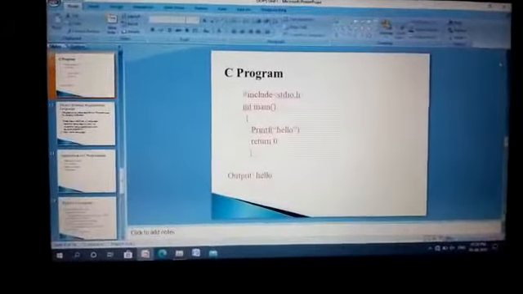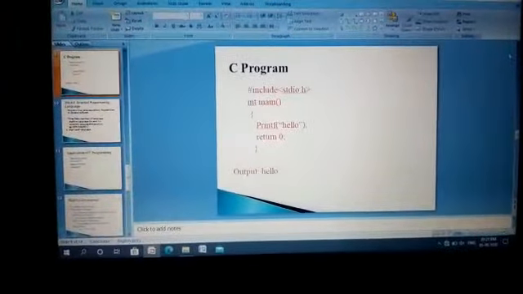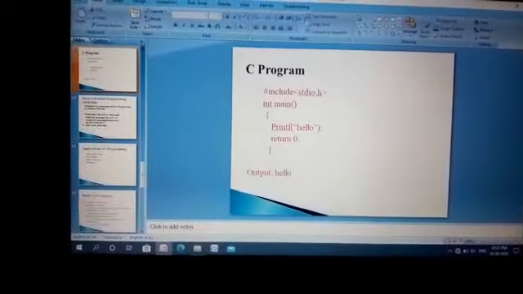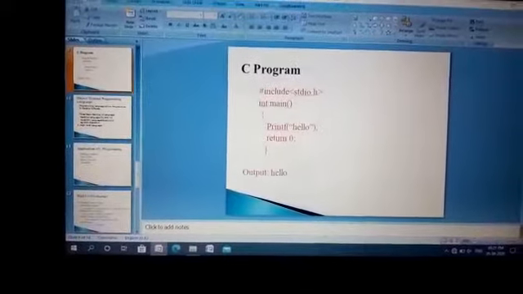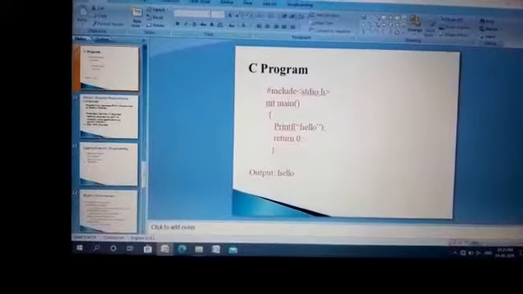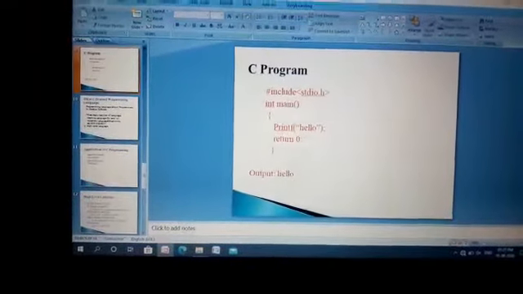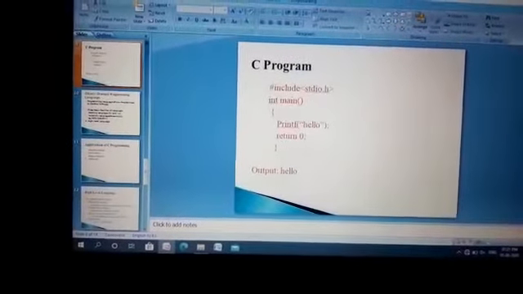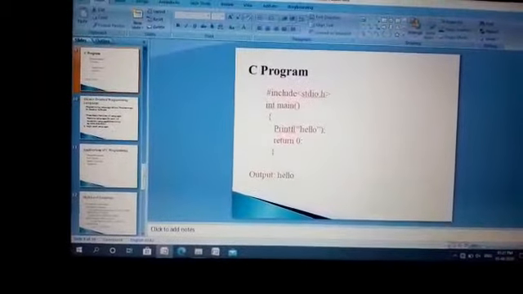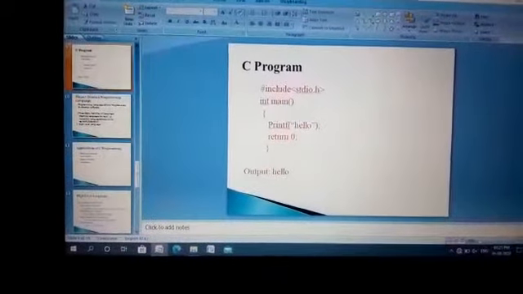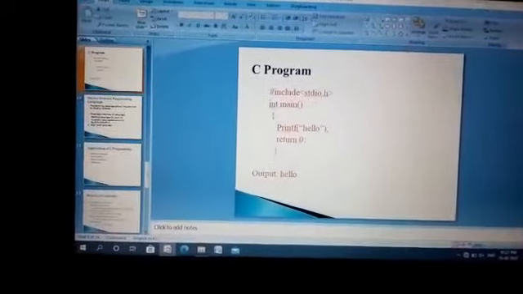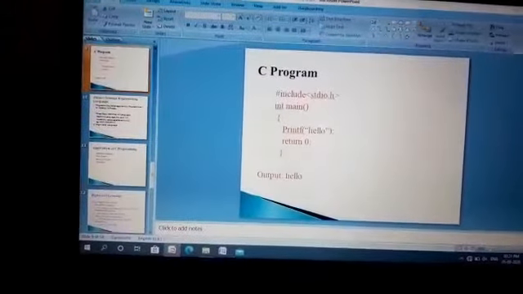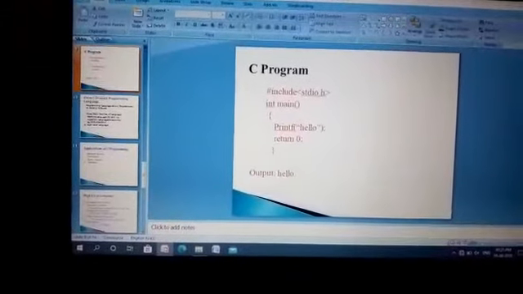Next I give one small program. We are going to print hello. Hello is one type of string. The first one is include stdio.h. It is called a header file. All input and output functions are stored in stdio.h. The next one is int main. It is the entry point of the program. The next one is printf.